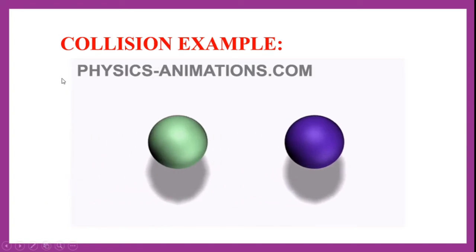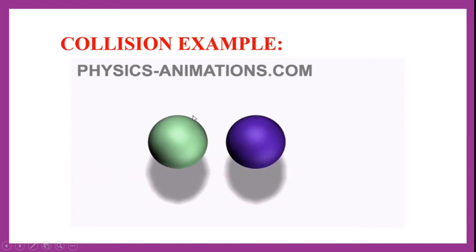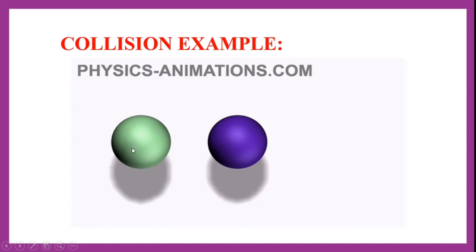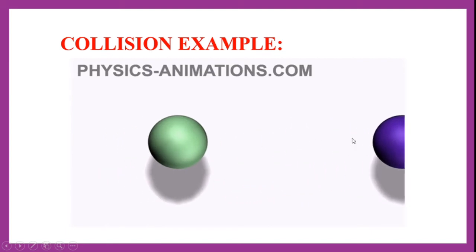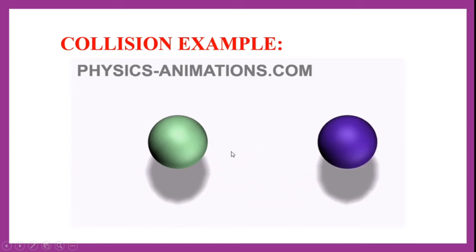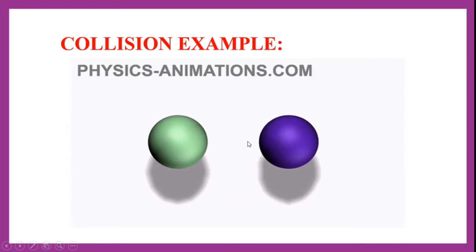So this is how the meaning or the definition of collision can be stated. We will see a few examples. Collision example: here, one green marble or green ball is colliding with a blue ball which is at rest. Initially the green ball is moving and it is hitting the blue ball which is at rest.